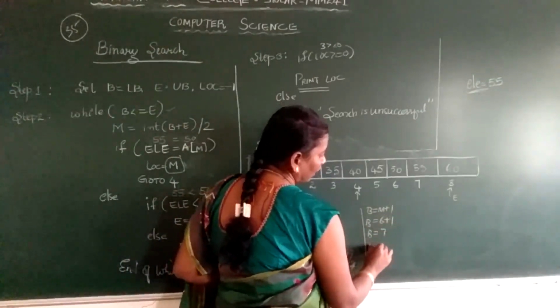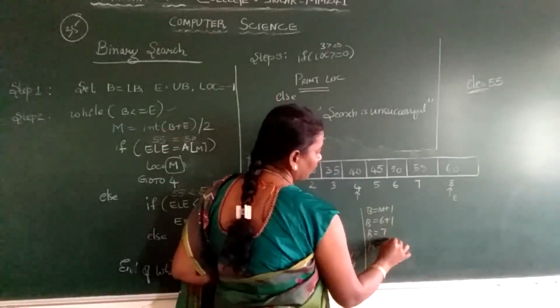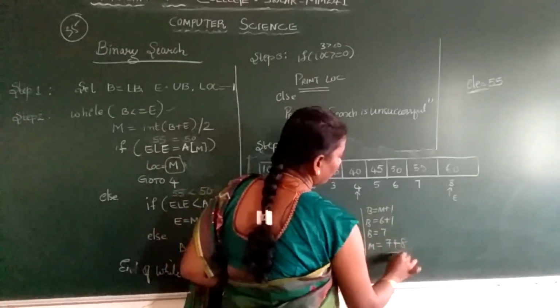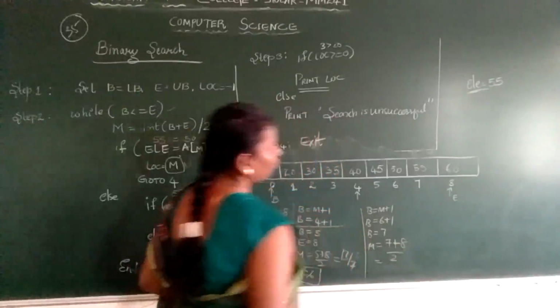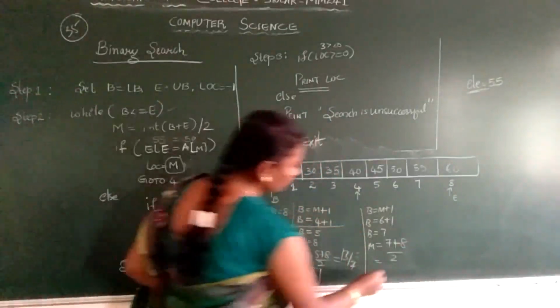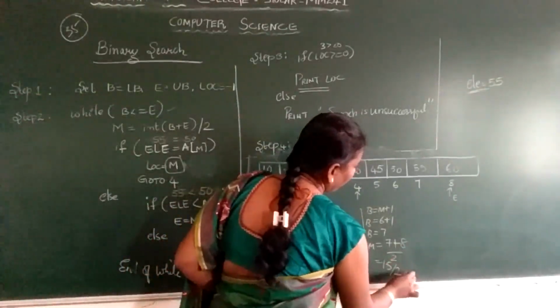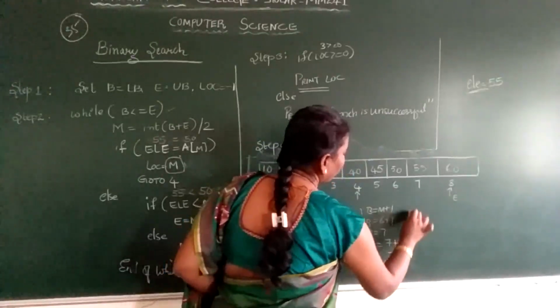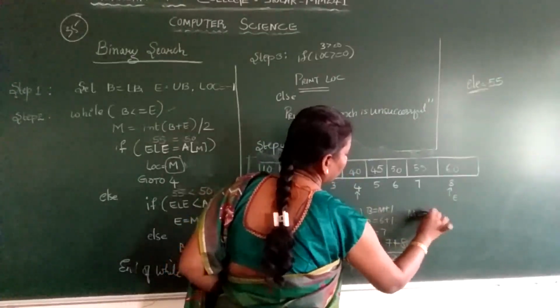So again when you calculate the mid element, beginning is 7. Your end is 8. Divided by 2. So what is 7 plus 8? It is 15. 15 divided by 2. 2 sevens are 14. Okay. So your mid element is 7.